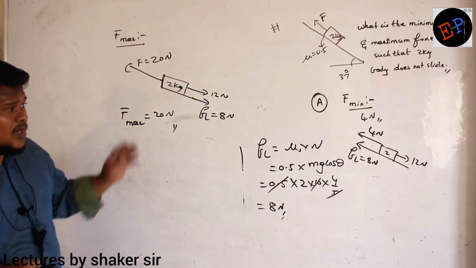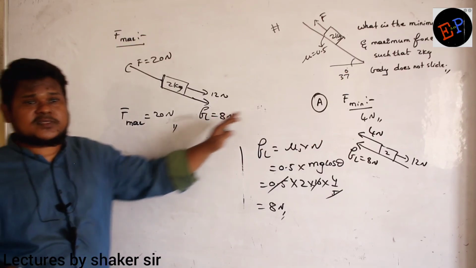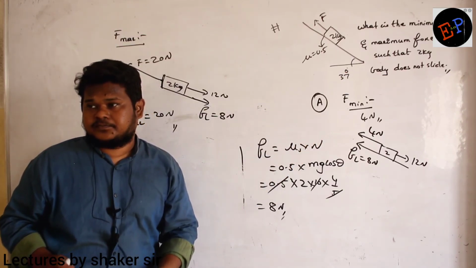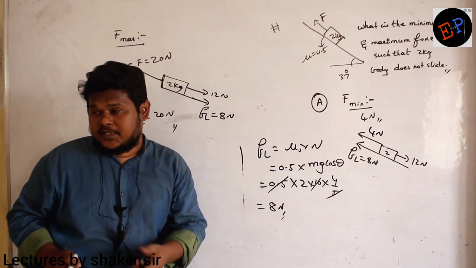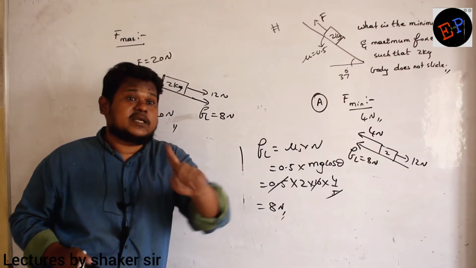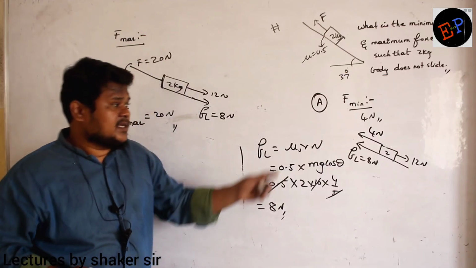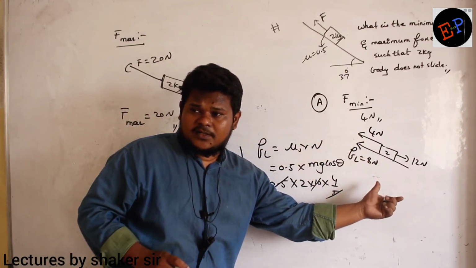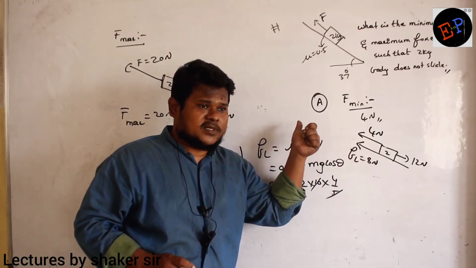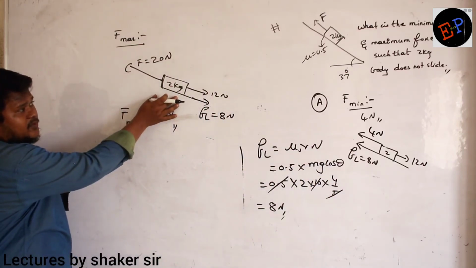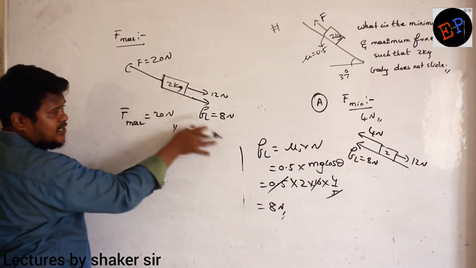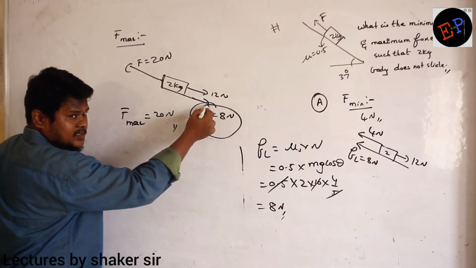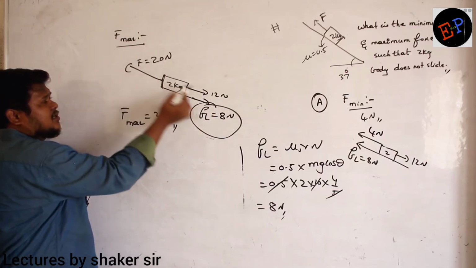Now what has changed in this condition? The direction of friction has changed. The FL value did not change, only the direction. Here the body was trying to slide downwards, and friction acted in the opposite direction. Now here I am applying force in the upward direction, so friction started developing in the downward direction. The maximum friction possible is 8 Newton, so 12 plus 8, 20.